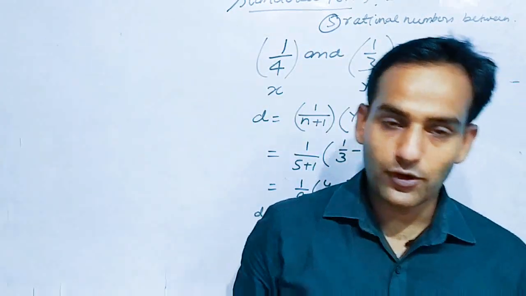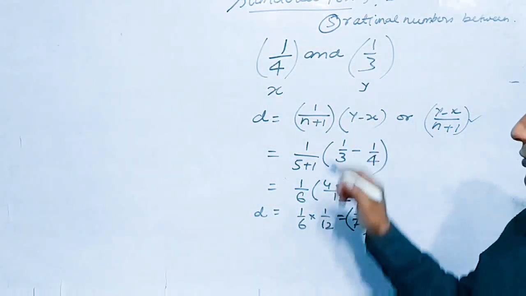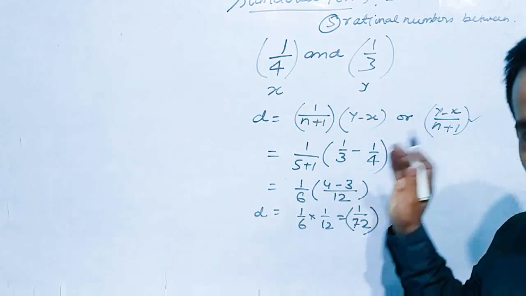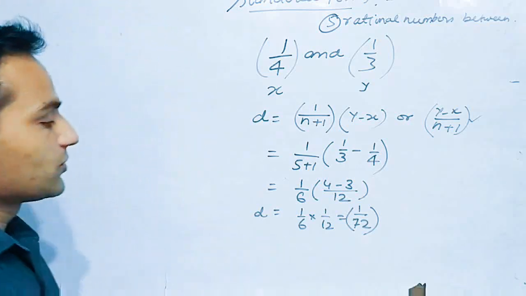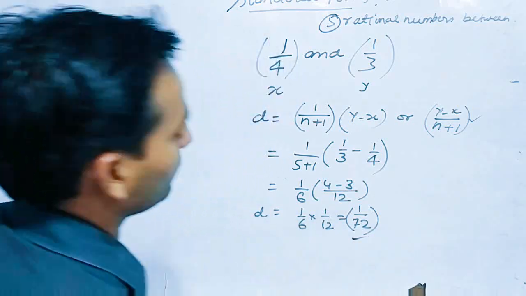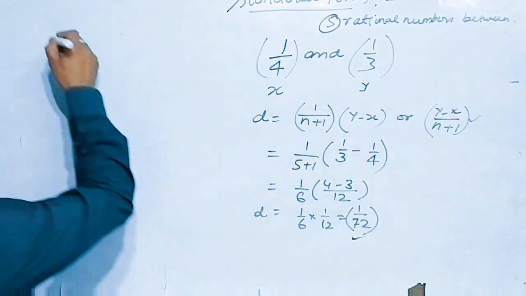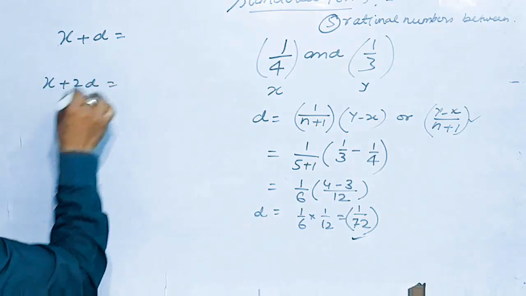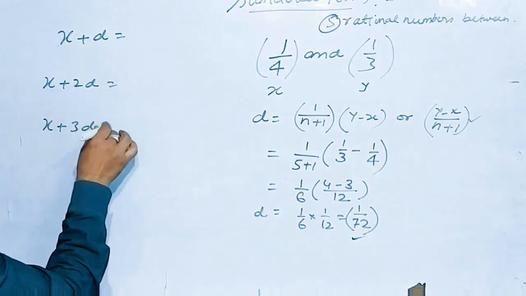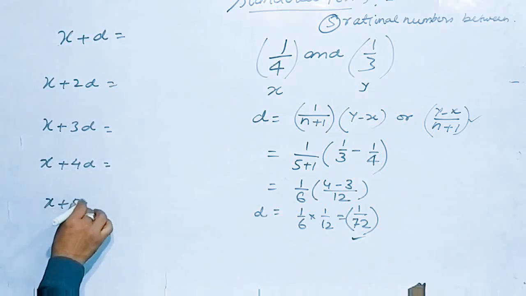Okay, first of all find the value of d. The formula is (y minus x) upon (n plus 1), or you can say 1 upon n plus 1 in bracket y minus x. Please remember this. अभी आपको थोड़ा टफ लग सकता है, लेकिन ये बाद में बहुत यूजफुल होगा. Let me tell you one thing. If we have got d, now the rational numbers between 1 upon 4 and 1 upon 3 will be x plus d, x plus 2d, x plus 3d, x plus 4d, x plus 5d.